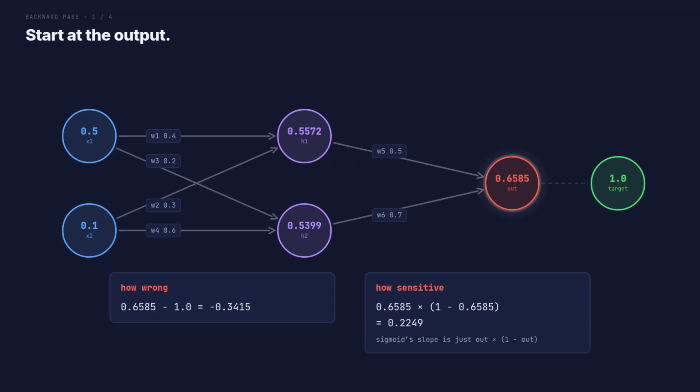A neuron that is nearly flat barely responds to being nudged. Multiply those two together, and we get minus 0.0768. That is the output's error signal. Every other number in the backward pass is built out of it.